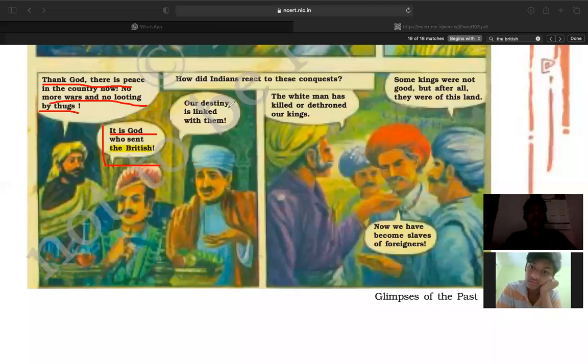Our destiny is linked with them. Indian princes believed that the Britishers were gods, and that they were fortunate enough to be linked with or associated with the Britishers. Now imagine that.